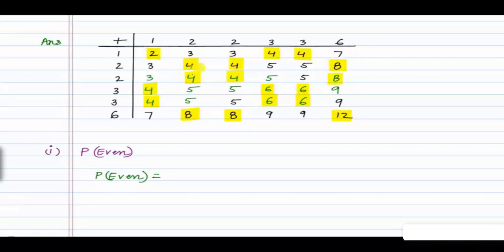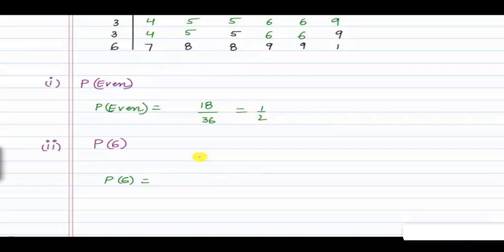So total scores which are even are, if we count them, 3, 3, 6, 3, 9, 3, 12, 3, 15 and 3, 18. So probability of even total score is 18 divided by the total number of scores, these are 36. If we count all these scores, these are 36 in number. So our probability of even will be equal to 1 by 2.